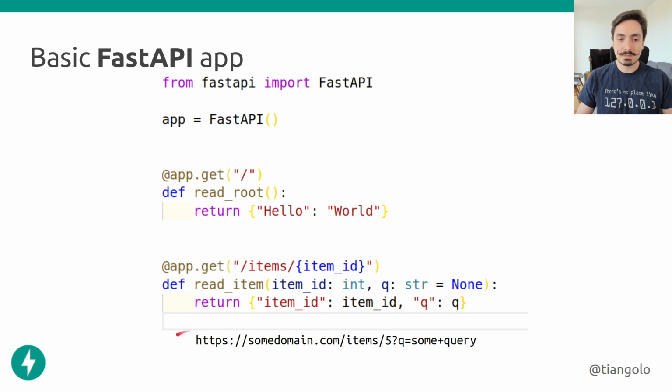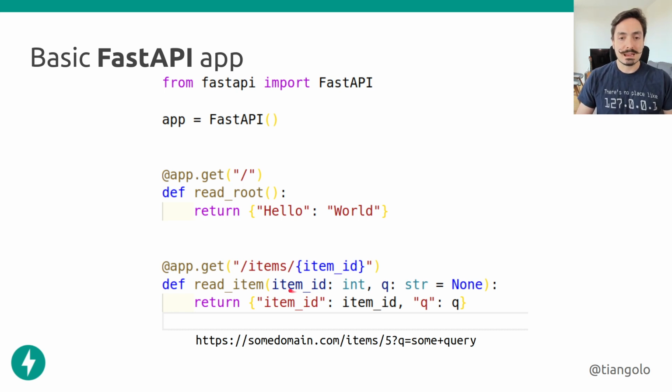So this could be the URL that we are using. Let's say that our application lives at https://somedomain.com, then /items, and then this will be the item ID, which is this path parameter that we define.